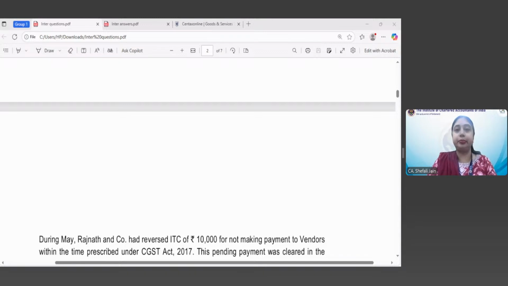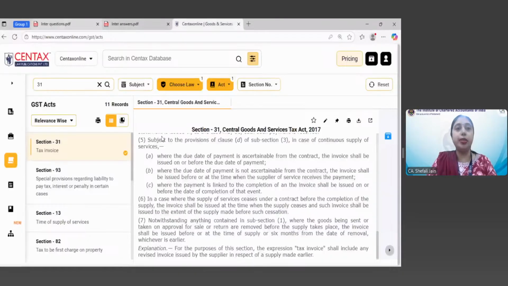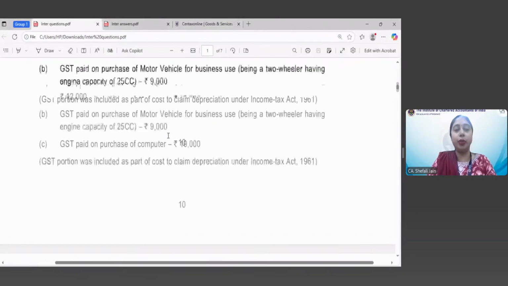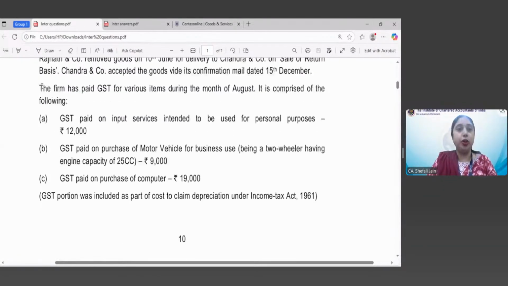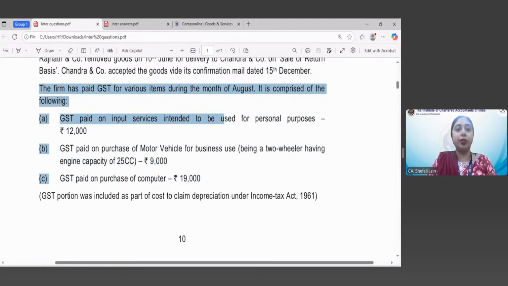Okay. So this question, I hope now it is clear to you that the last date on which the invoice can be issued is 10th of December, 6 months from the date of removal of the goods. Now the next information which is given to you. The firm has paid GST for various items during the month of August. Okay. It comprises the following.